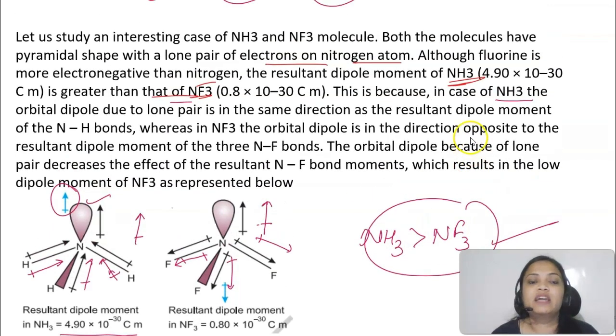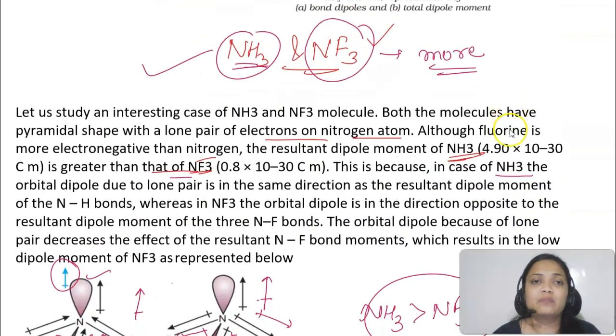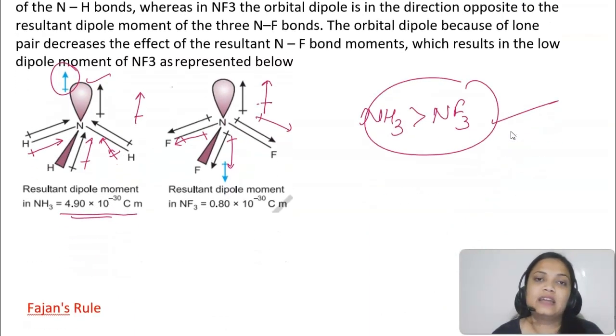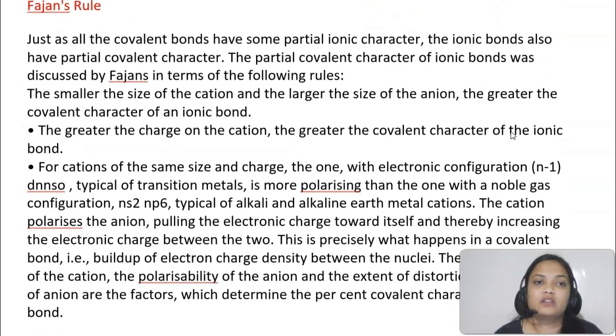So students, just like we saw in the case of covalent compounds that they have ionic character, means polarity is there. Similarly, the ionic compounds also have some covalent character, that is told to us by Fajan's rule. Okay, ionic bonds also have a partial covalent character.